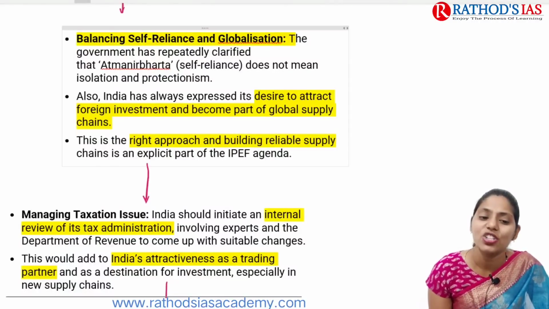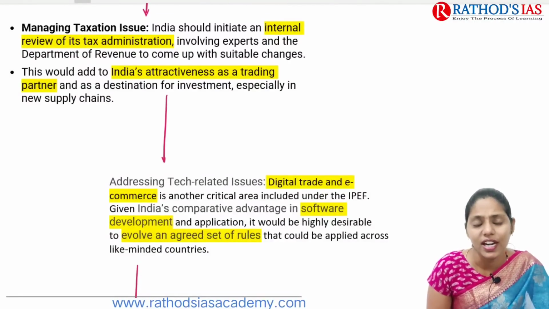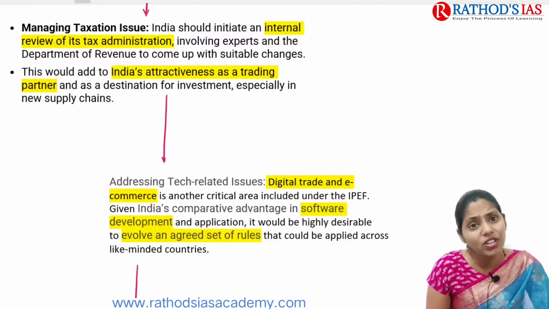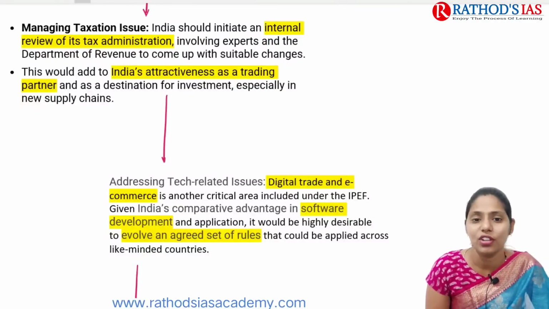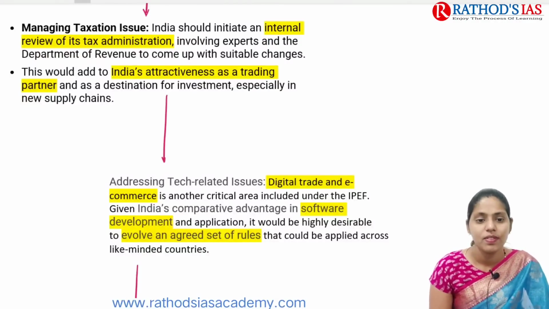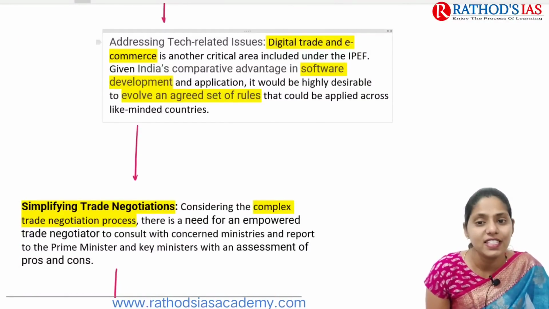And next one is managing taxation issues. India should initiate an internal review regarding tax administration, and we can involve a number of experts and even the Department of Revenue to come up with suitable changes. And next, we can address technology-related issues like digital trade as well as e-commerce.